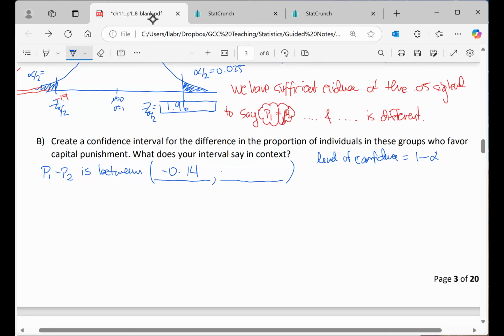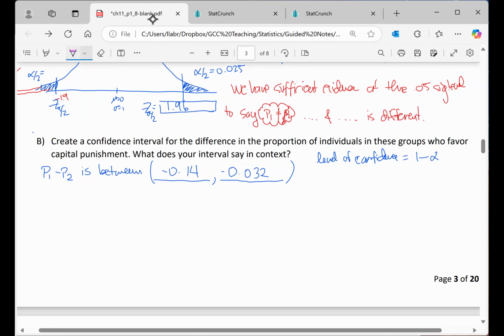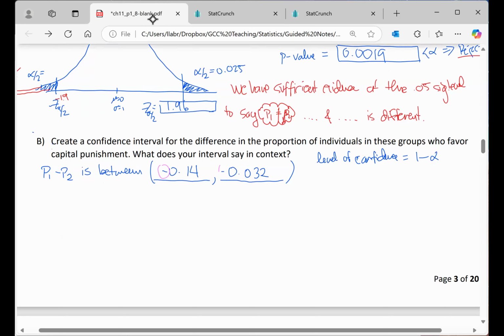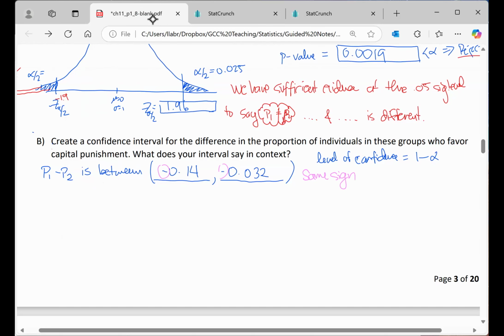So on the other side, we have minus 0.0. So let's keep 2 that are non-zero, 3, 2. So this means that P1 minus P2 is between negative 0.14 and negative 0.032. The most important thing to note from this is that the lower limit and the upper limit have the same sign. So if you have the same sign, that means that you can tell me which of the proportions is higher.